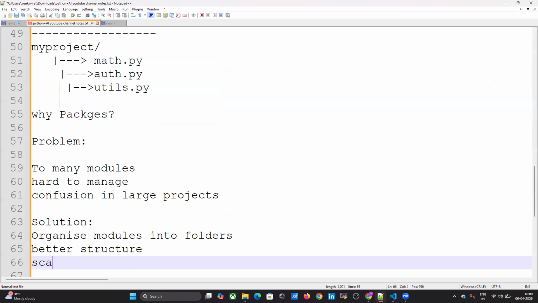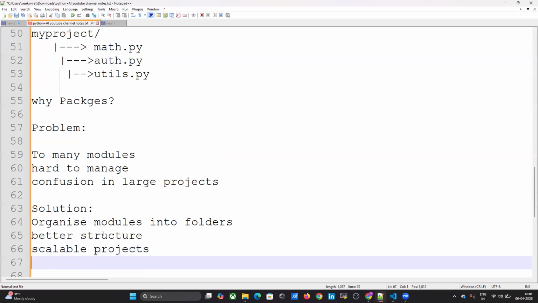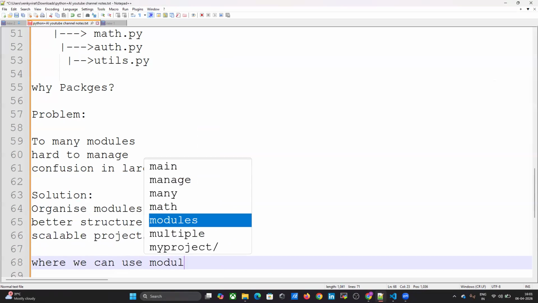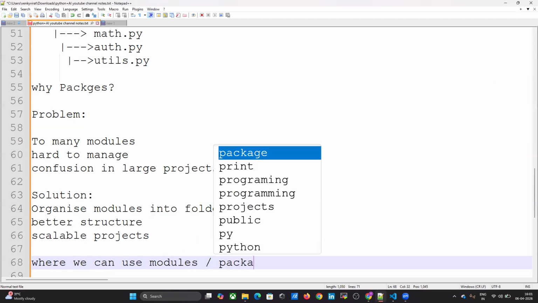Next advantage, scalable projects. Scalable projects. Where we can use modules, and where we can use packages.